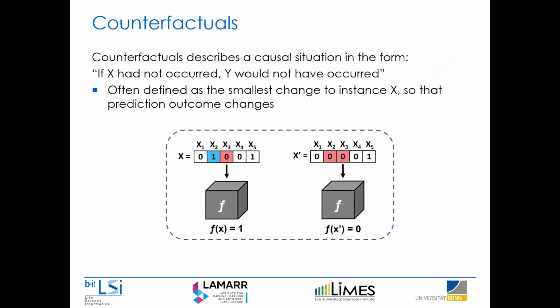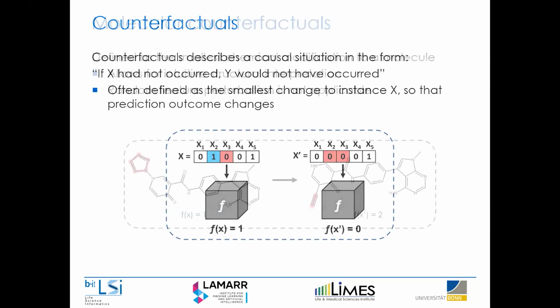So a second type of methodology I want to show you is counterfactuals, which is a different example-based method to describe a causal situation in the form of: had X not occurred, Y would not have occurred. So in terms of molecular predictions or ML predictions in general, this is often defined as the smallest change we can make to a given test instance so that the prediction outcome changes. So for example, we could change the second feature from a 1 to a 0, and we can see that the prediction outcome changes. The quality of such counterfactual explanations is usually measured in terms of achieving a desired outcome with as few feature changes as possible.